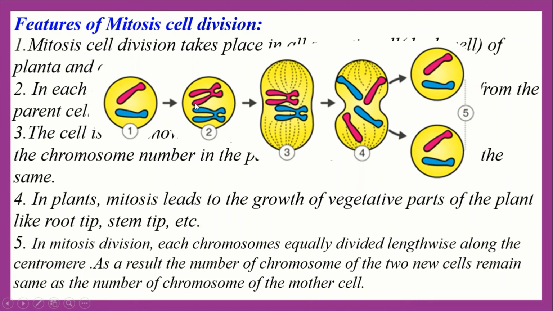Everybody see this figure, the chromosome divides lengthwise along the centromere, the middle portion, this one is called the centromere, and finally the chromosomes divide independently and the daughter cells contain the same number of chromosomes. For this reason mitosis cell division is called equational division.